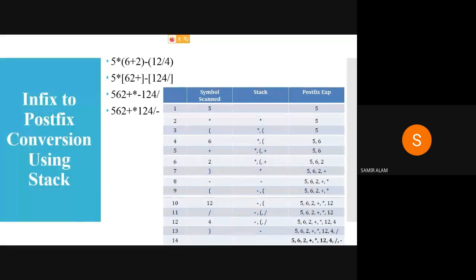Ma'am, 50 to 60. 47. Done. 50 to 60. 60 to 70. 71 till 71. Okay. If anybody left, kindly write your numbers.